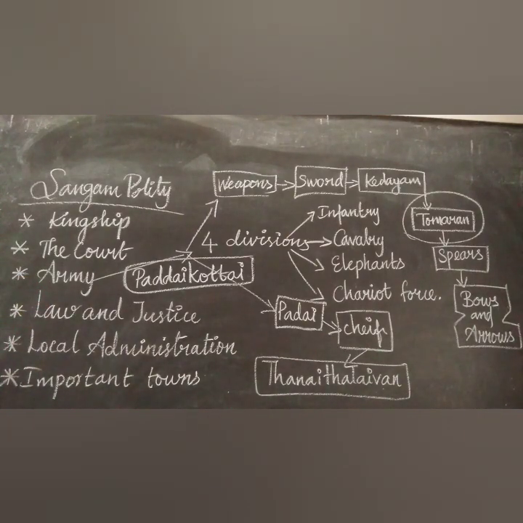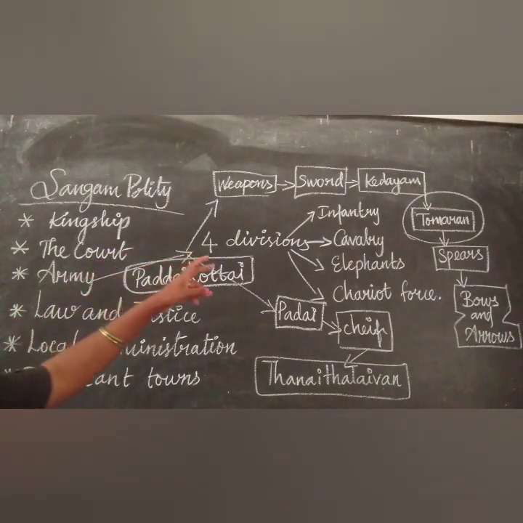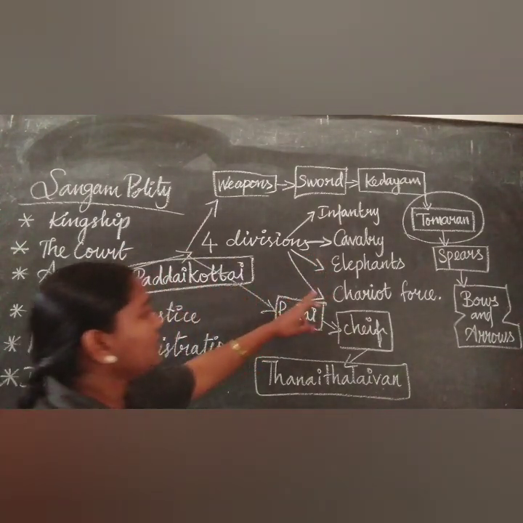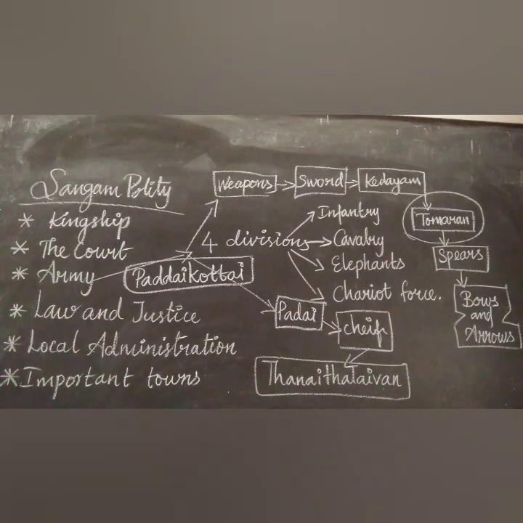Once again I am going to repeat everything. The king's army consists of 4 divisions, namely infantry, cavalry, elephants and chariot forces. The army was known as Padai, and the chief of the army was known as Thanai Thalaivan.